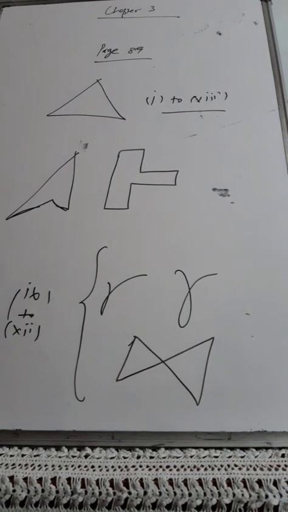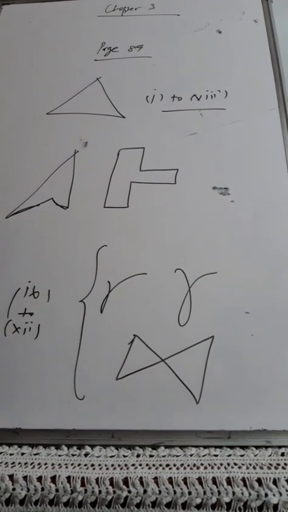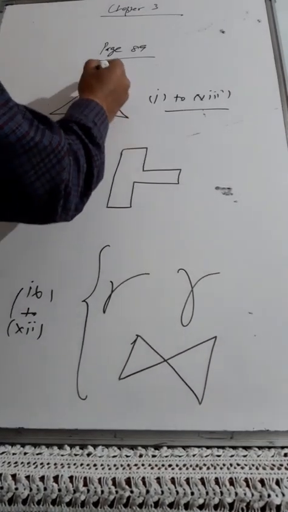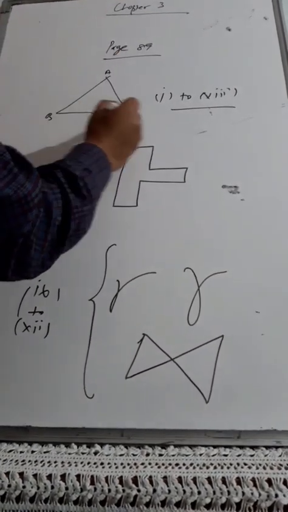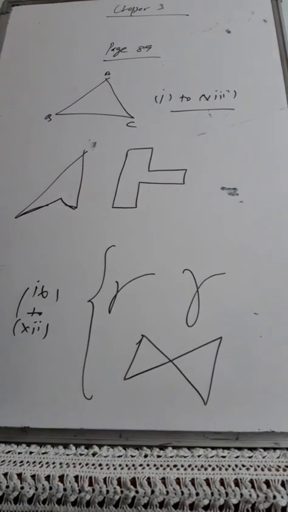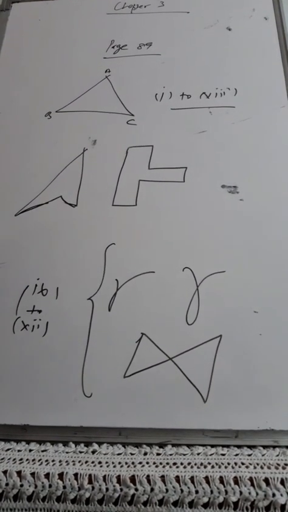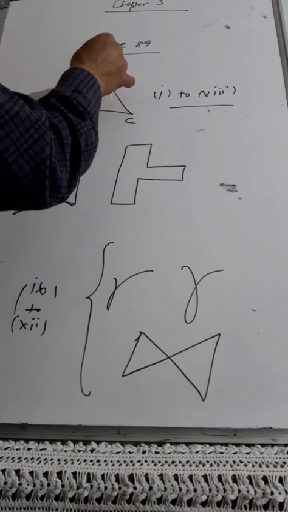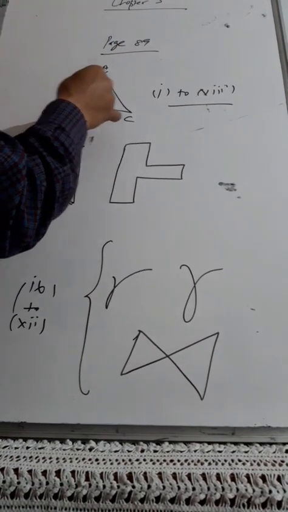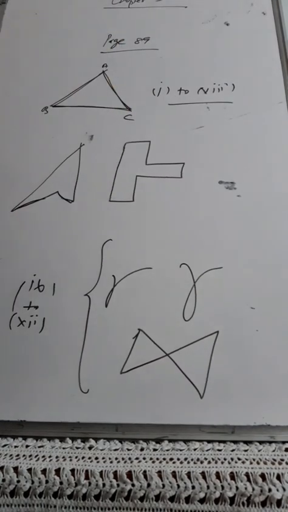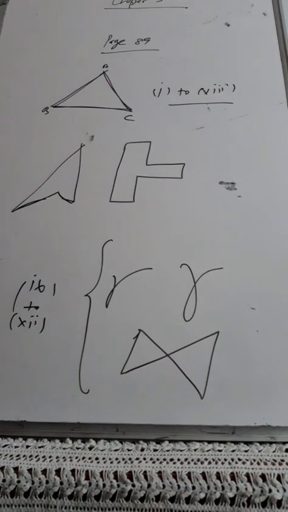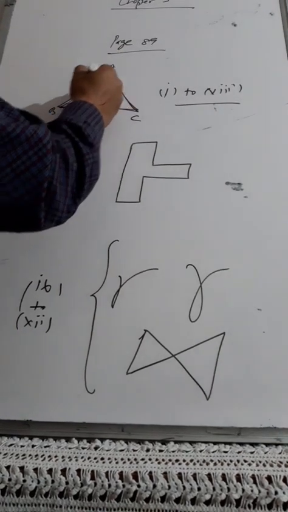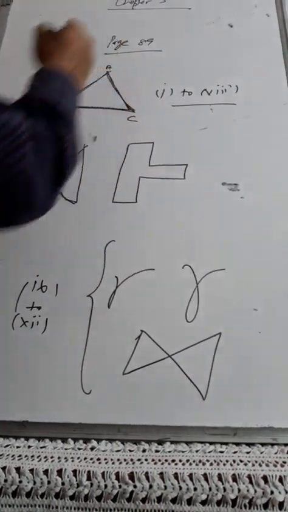In 1 to 8, if you find a figure, what is happening? See, polygons are a combination of sides. Like ABC is a polygon, a three-sided polygon, a triangle. Here, I will start from here, then I'll go like this, this, this, and this. These are the lines which are intersecting at the end points only. I started from A and I finished at A.